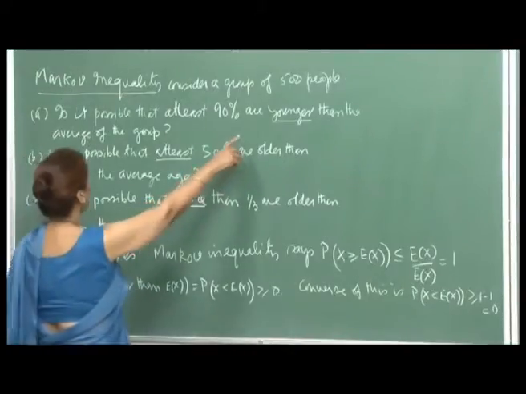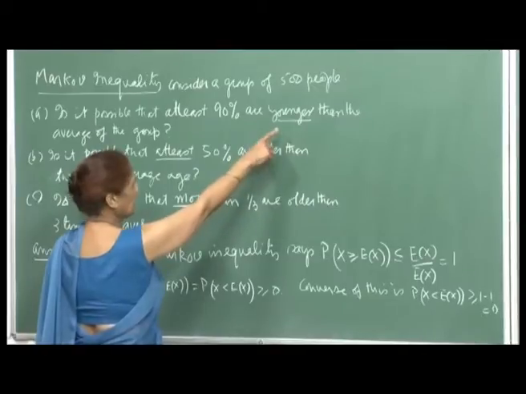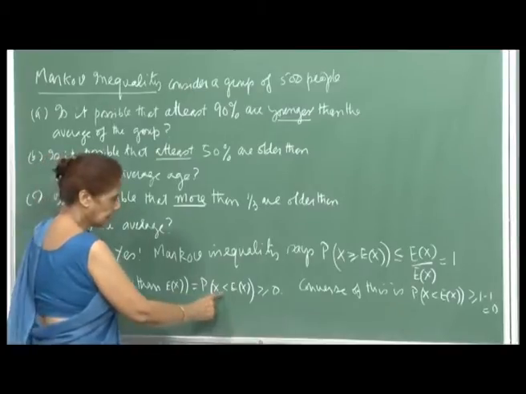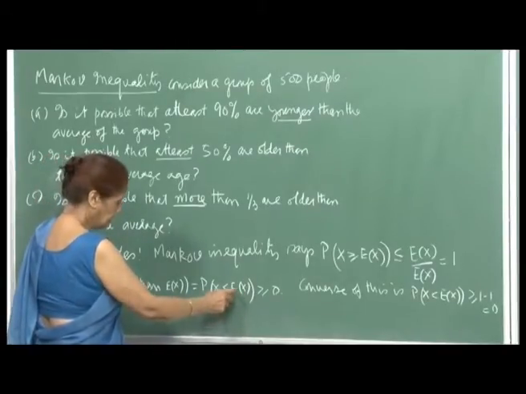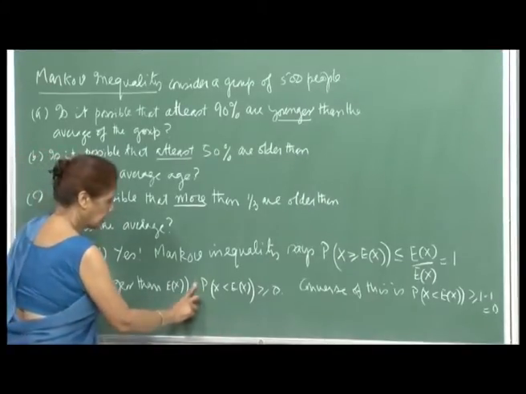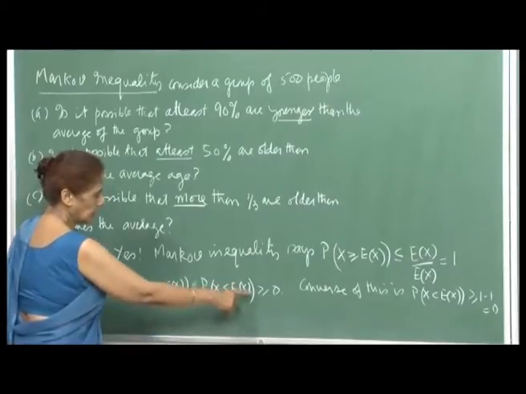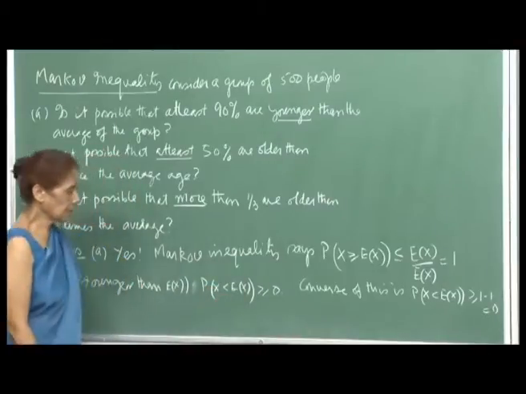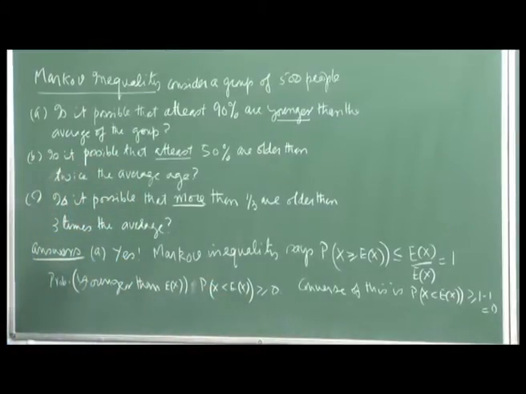We are asking whether it is possible that at least 90% are younger than the average. Younger than means that you want to compute the probability of the event that X is less than E[X]. The Markov inequality just tells us that this is greater than or equal to 0. So, that is no help, but of course, you can rationalize that the answer would be yes, because there may be some people who are very old, and therefore they will make the average go up.